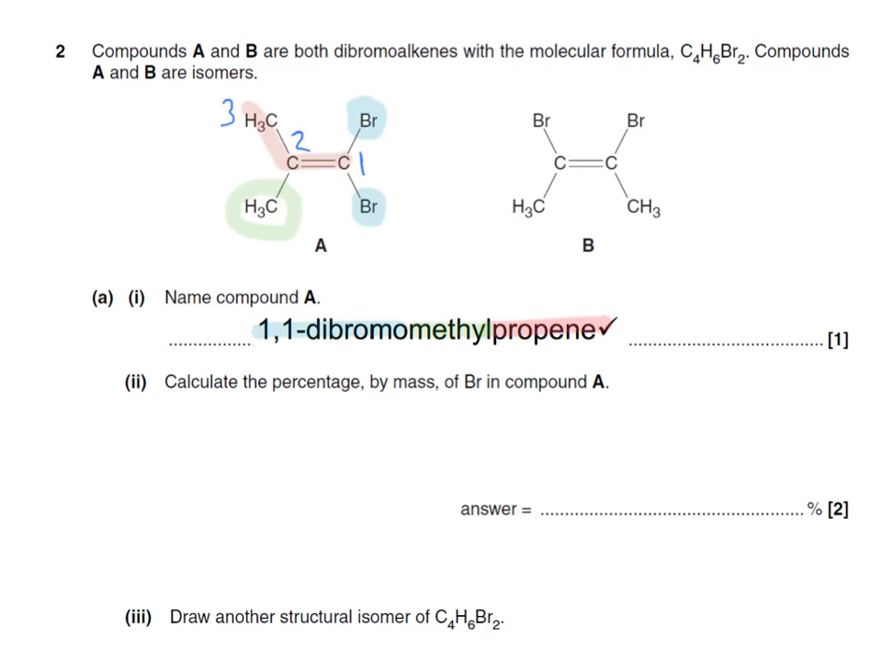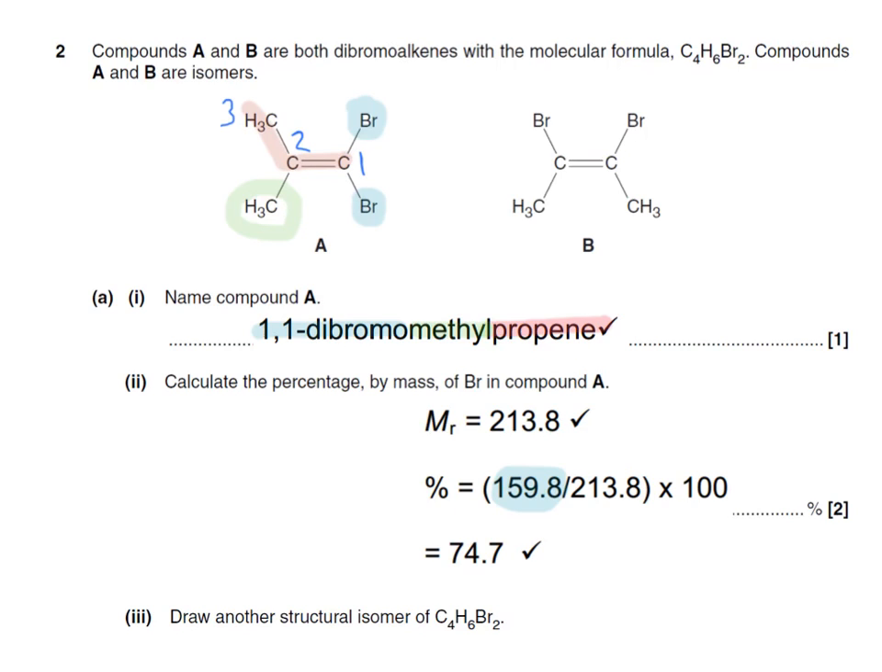And here we have the final name, 1,1-dibromo, as we have 2 bromines on position 1. We have a methyl on position 2. Now, the mark scheme hasn't included a 2 over here. Strictly speaking, you should. However, this is completely acceptable, as the methyl can only be on position 2. And then propene for the longest chain here.